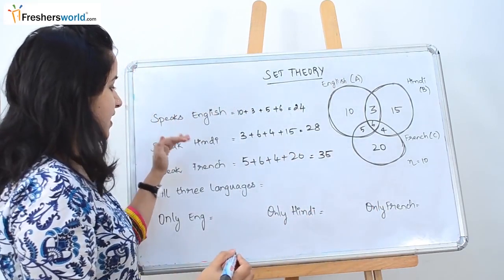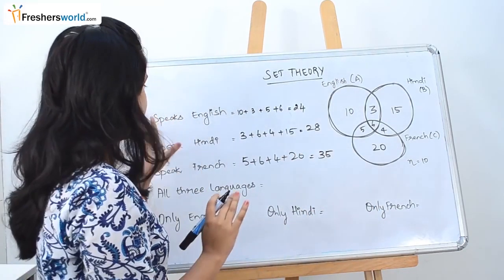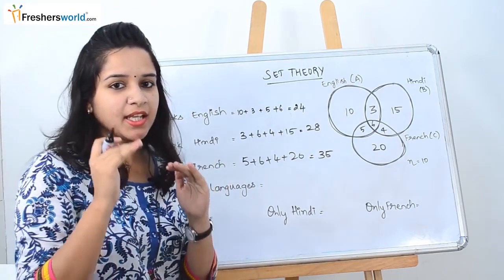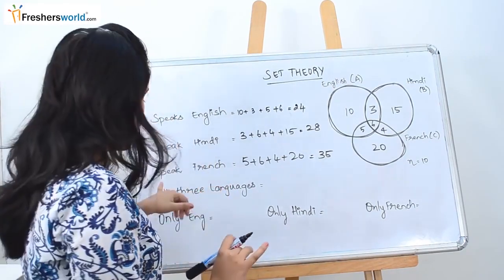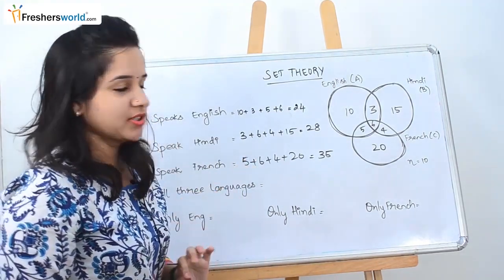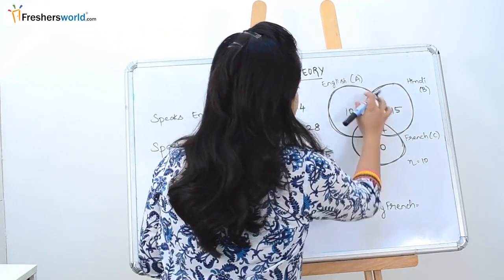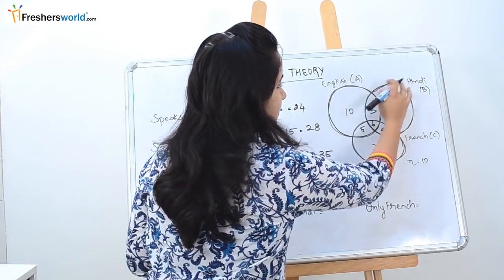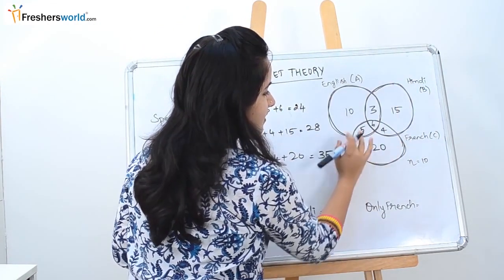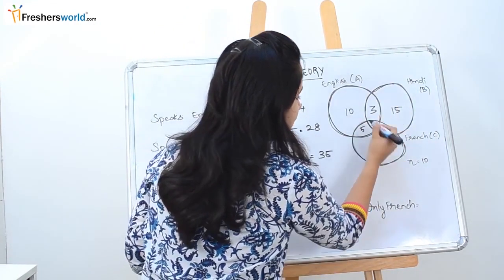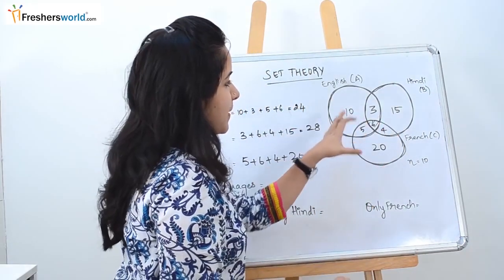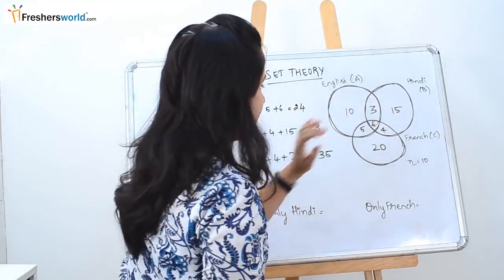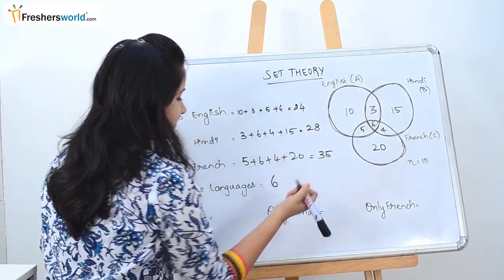The first three questions are very simple. They are just asking the number of people speaking English, Hindi and French. The next question that they are asking is the number of people speaking 3 languages. So let's go to the circle. This is the people speaking English, this is the number of people speaking Hindi and this is the number of people speaking French. If you can see the middle intersection, it talks about the people who speak all the 3 languages. So the answer for this question will be 6.